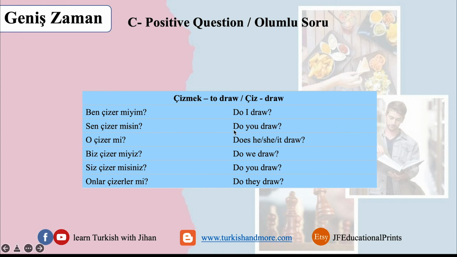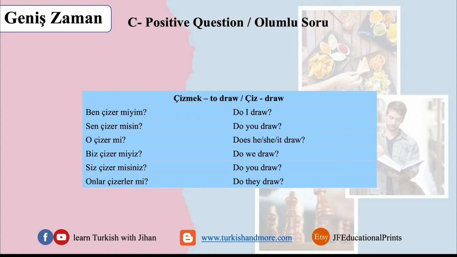If you notice, when I spoke about this rule, I said we add the R and then we split it, we put the question form and then the suffix of the personal pronoun. But here we can't say çize and R. No, it's çizer. We have to add the A over here. For some verbs, it doesn't work that we add only the R. If the verb ends in a vowel, yes, then we just add R.